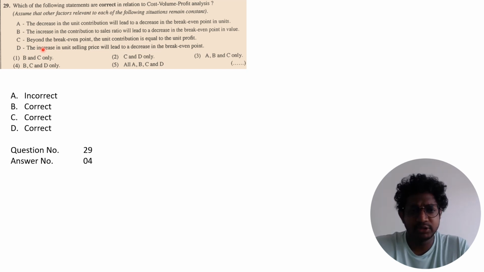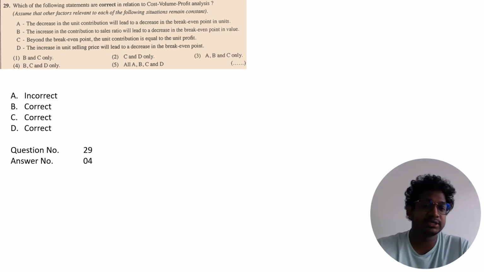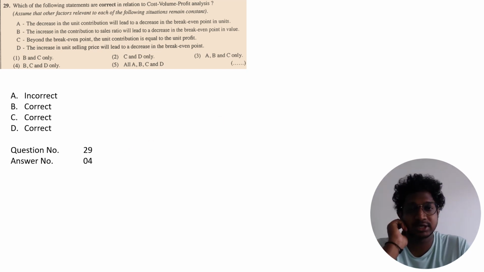Beyond the break-even point, the unit contribution is equal to unit profit. That is correct. And the increase in unit selling price will lead to a decrease in the break-even point. That is also correct. So the correct answer for question number 29 is answer number 4.